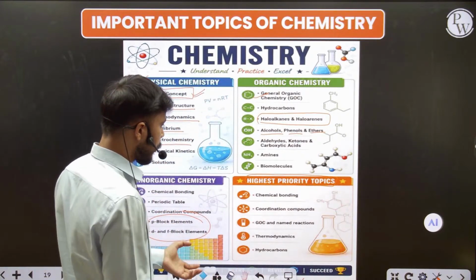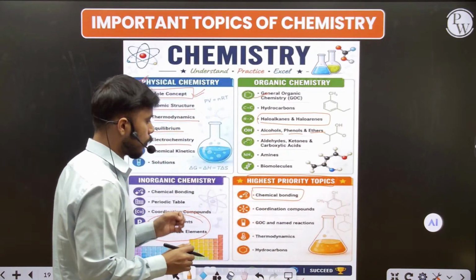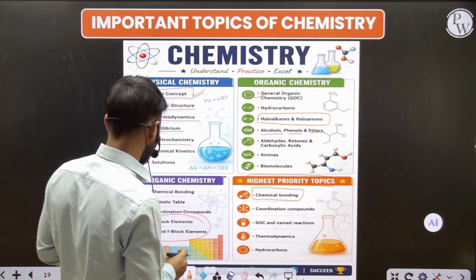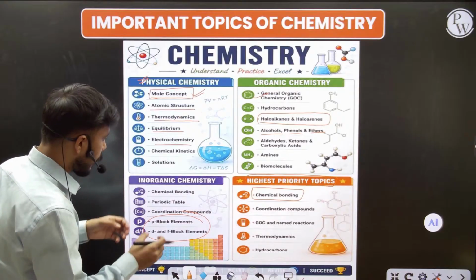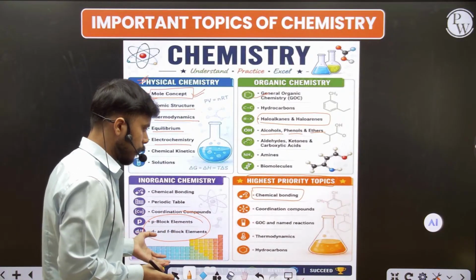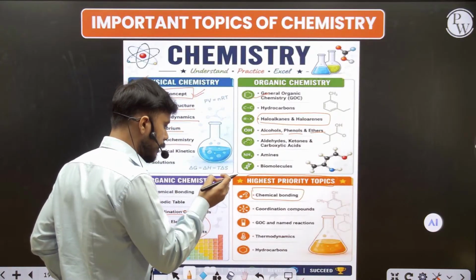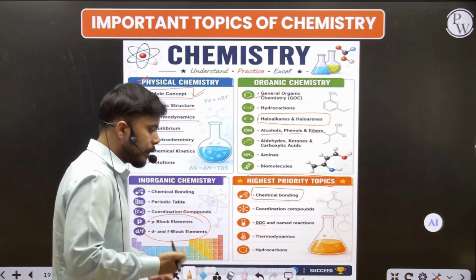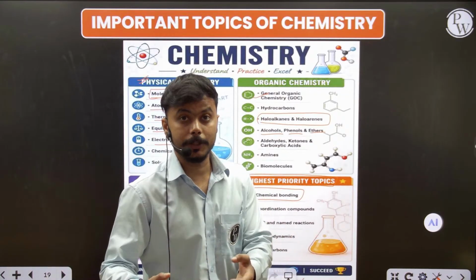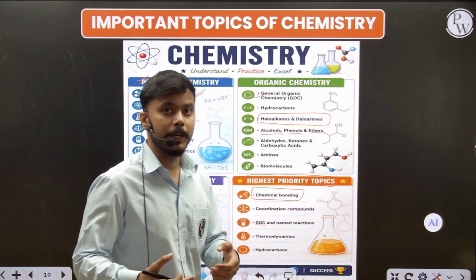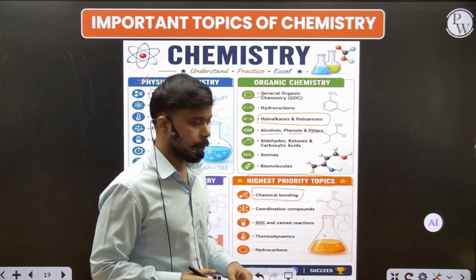And for the highest priority, we have to ensure chemical bonding, which is from inorganic chemistry, and coordination compounds, which is also from inorganic chemistry, and general organic chemistry. You have to ensure some of the basics, some of the most important terms, and some of the reactions and reagents, and how you are going to use them. Fine.